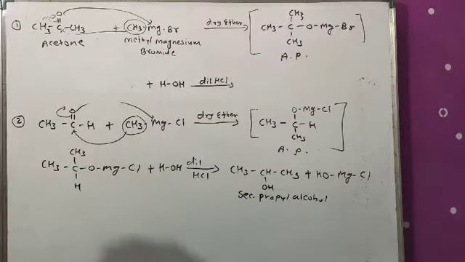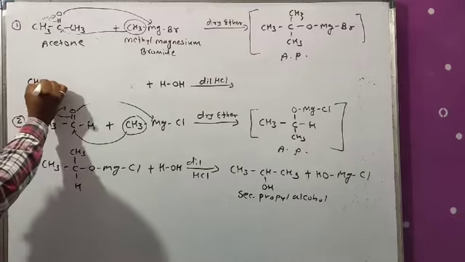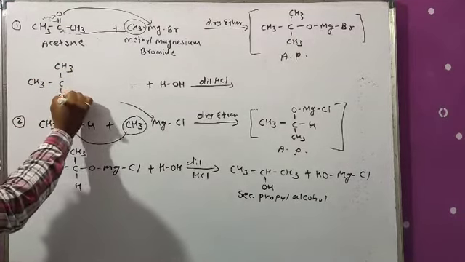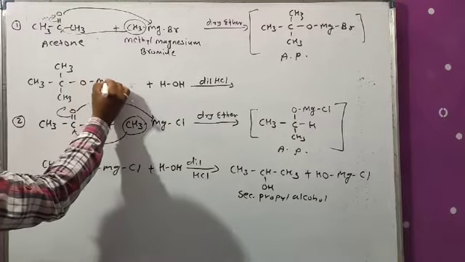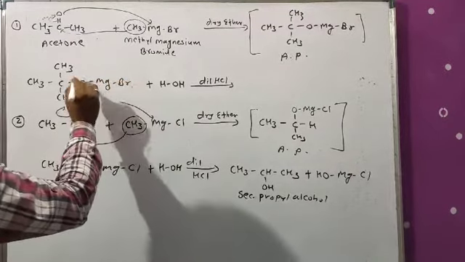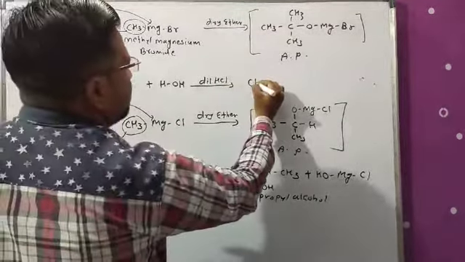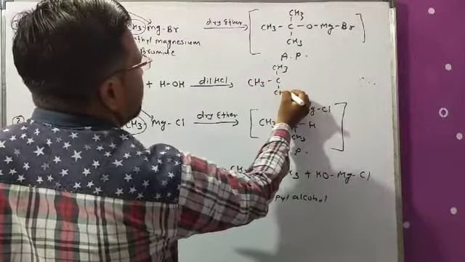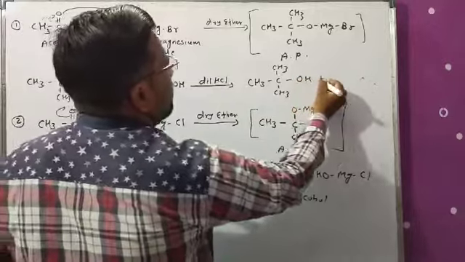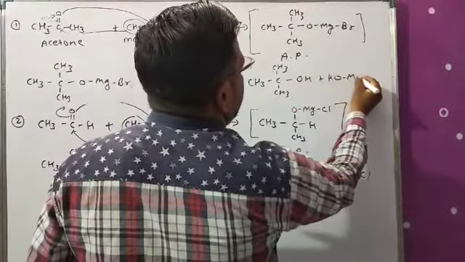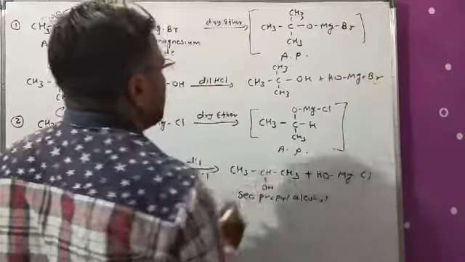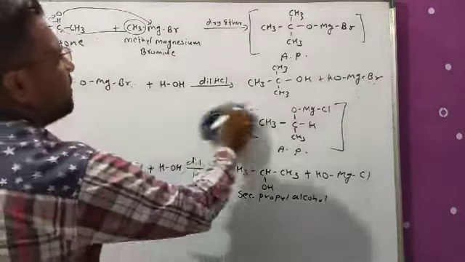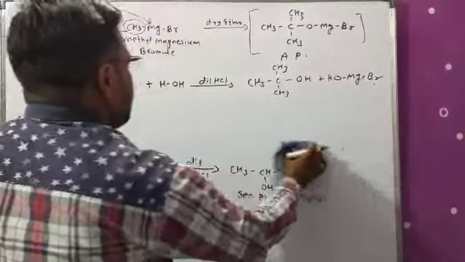Okay, now this addition product undergoes acidic hydrolysis, CH3 C CH3 CH3 OMgBr. Okay, तो यहाँ पे आपको क्या मिलेगा, that is tertiary butyl alcohol, CH3 C CH3 CH3 OH plus OH MgBr. Okay, so this is our last reaction, that is reaction with acetone.